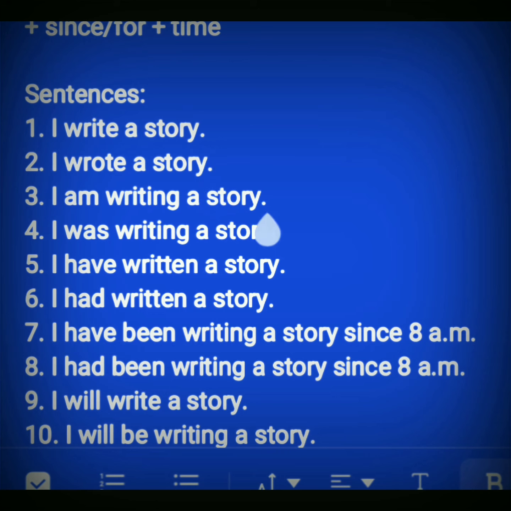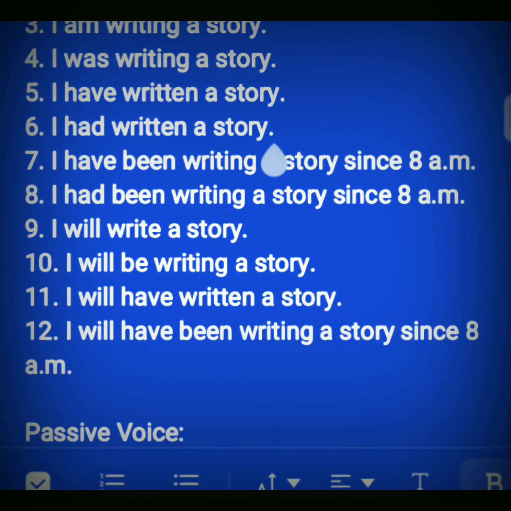Present continuous tense: I am writing a story. Past continuous tense: I was writing a story. Present perfect tense: I have written a story. Past perfect tense: I had written a story. And then present perfect continuous tense: I have been writing a story since 8 a.m. And then past perfect continuous tense: I had been writing a story since 8 a.m.